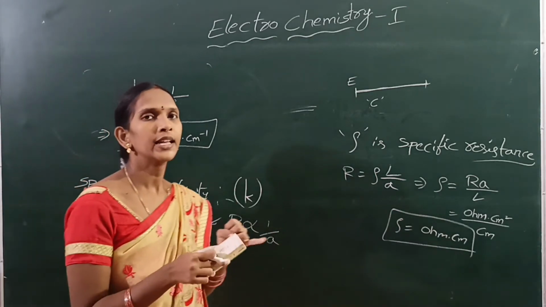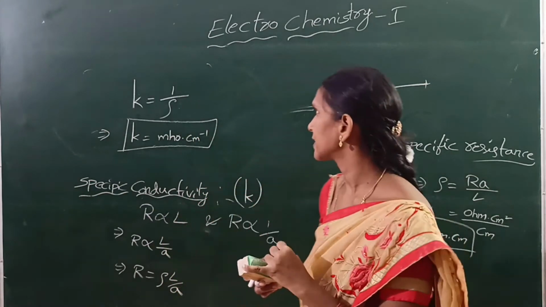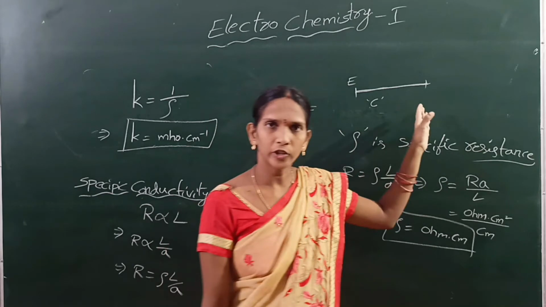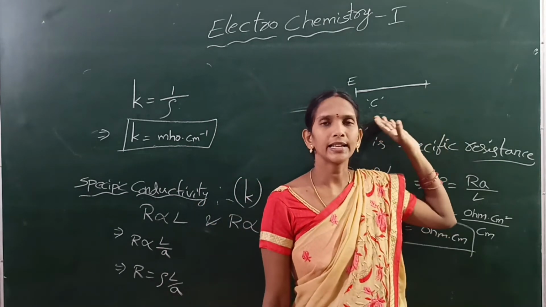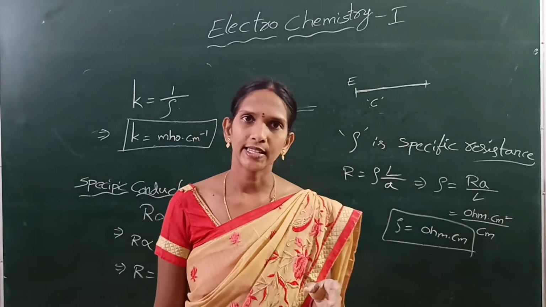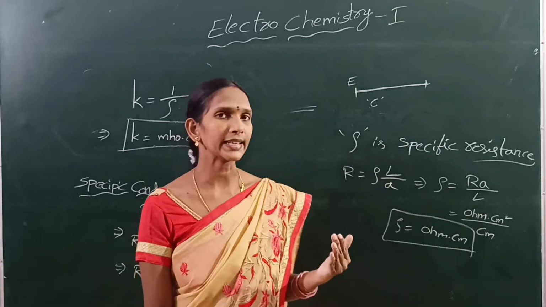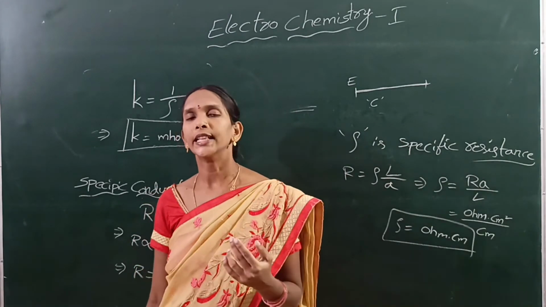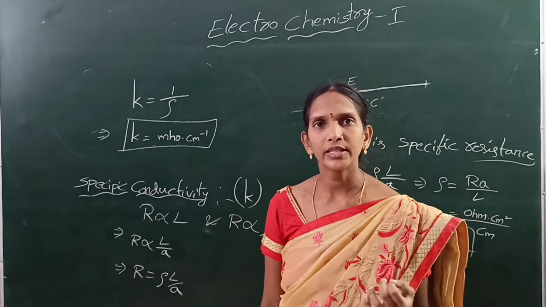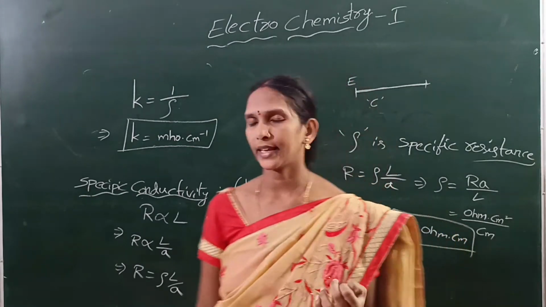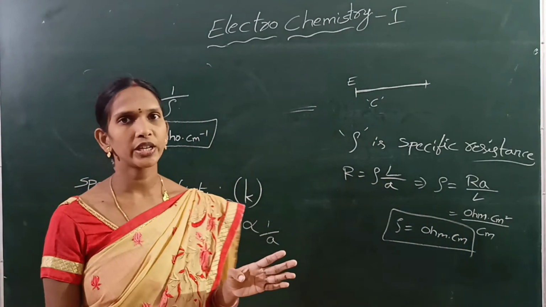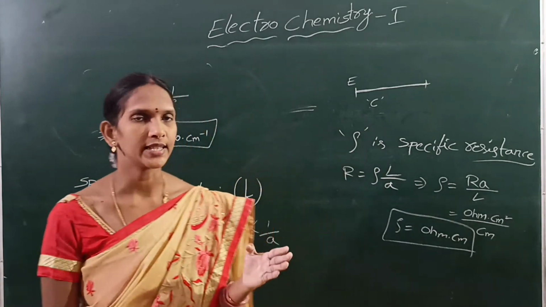First, resistance. Resistance R equals E by C. That means voltage E is applied to the two ends of the conductor, then current C flows through it. The unit of resistance is ohm. Next, conductivity means the reciprocal of resistance is called conductivity. The unit is mho. Next, specific conductivity.